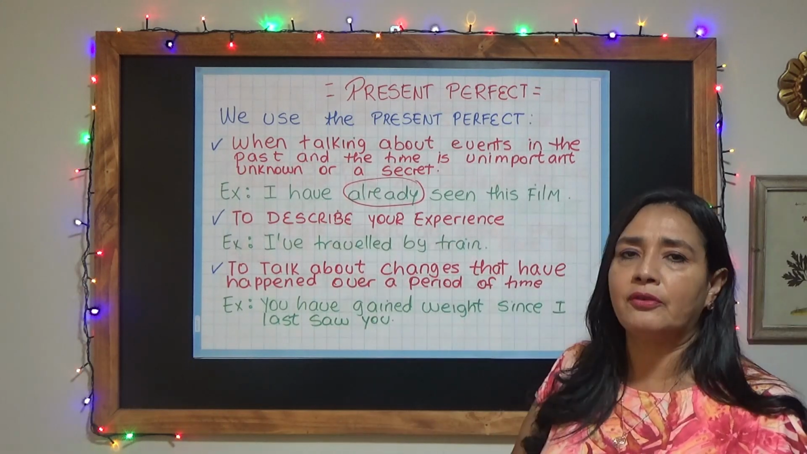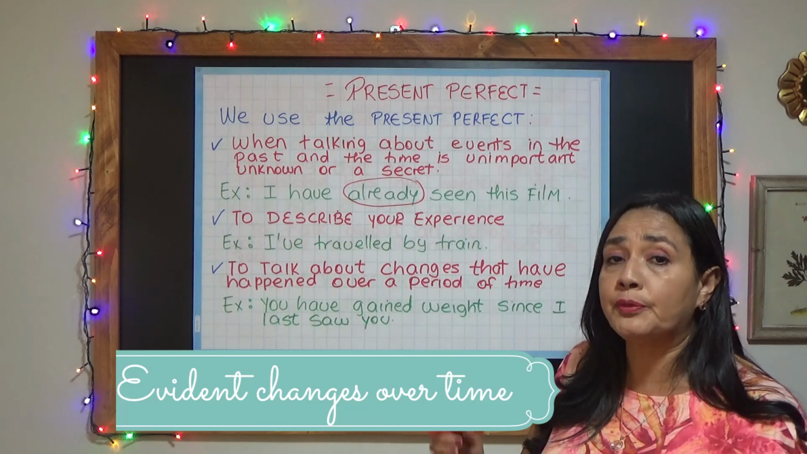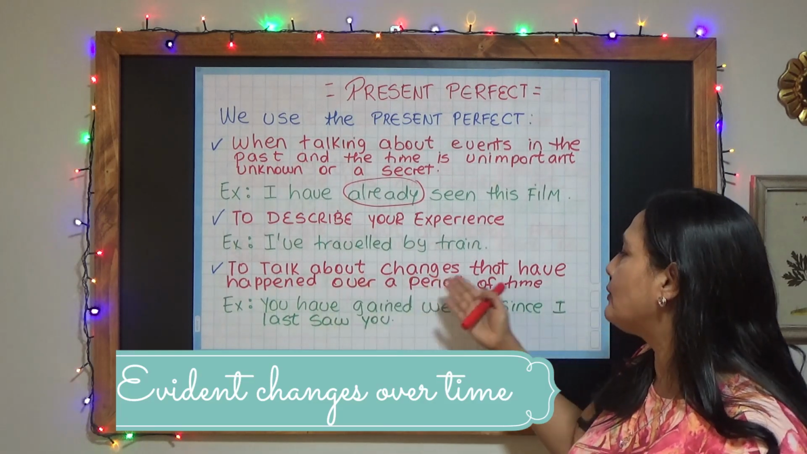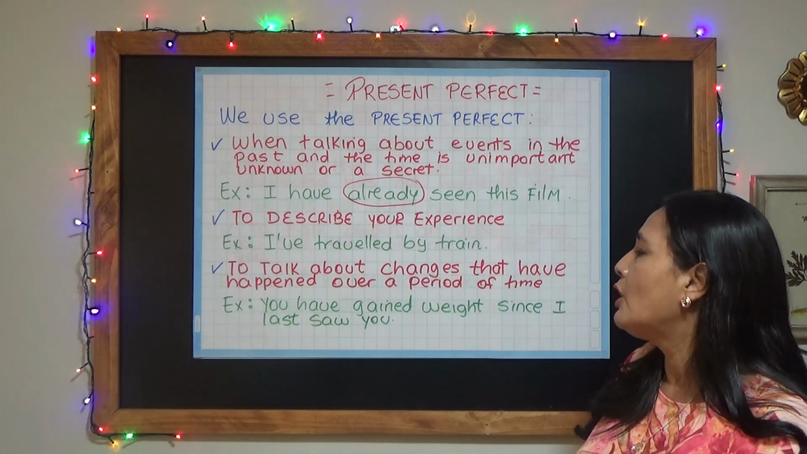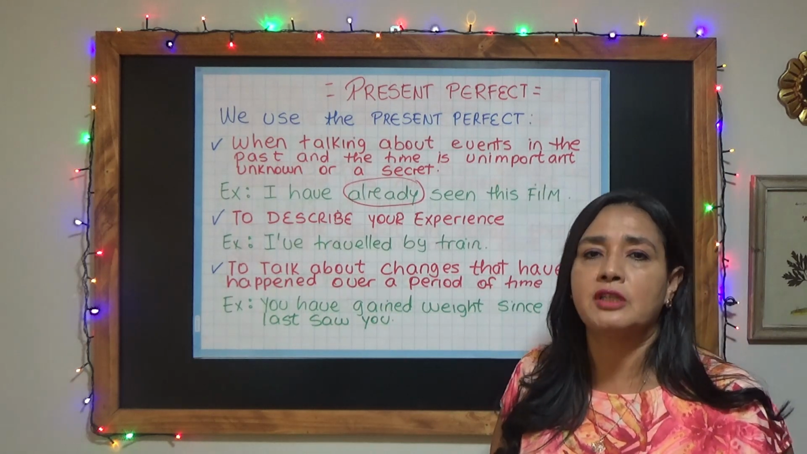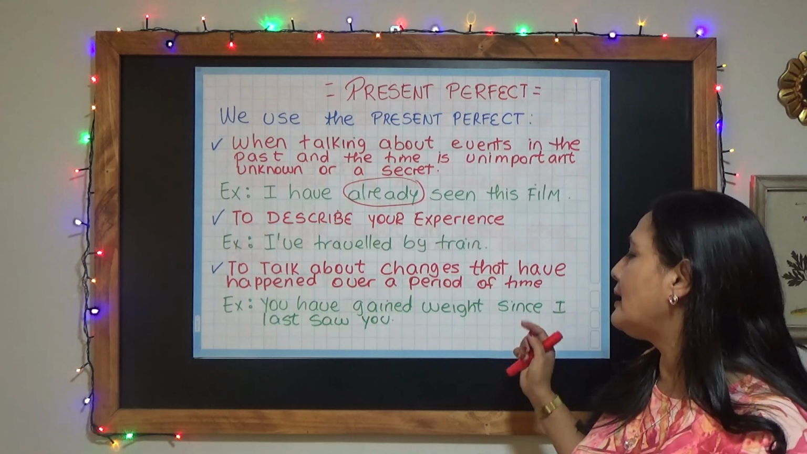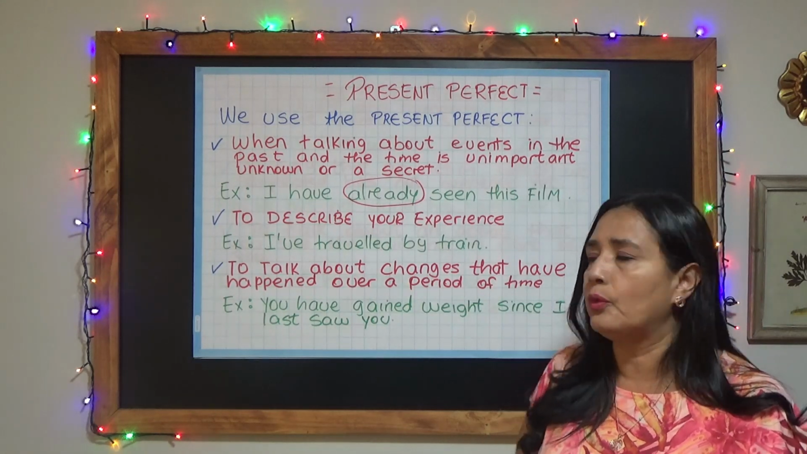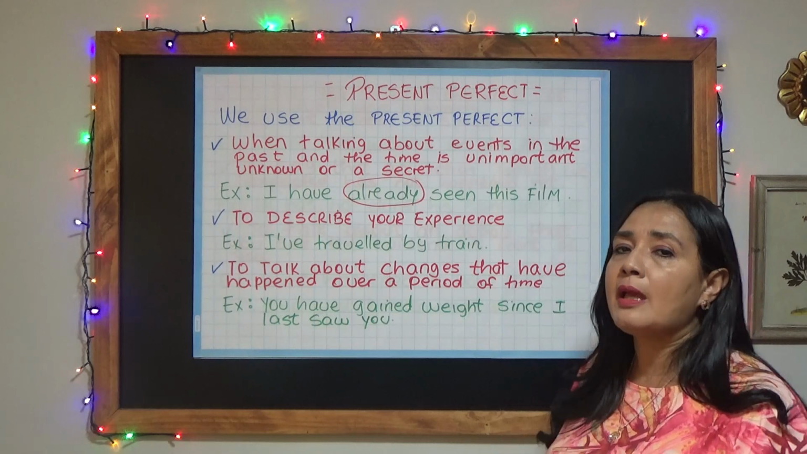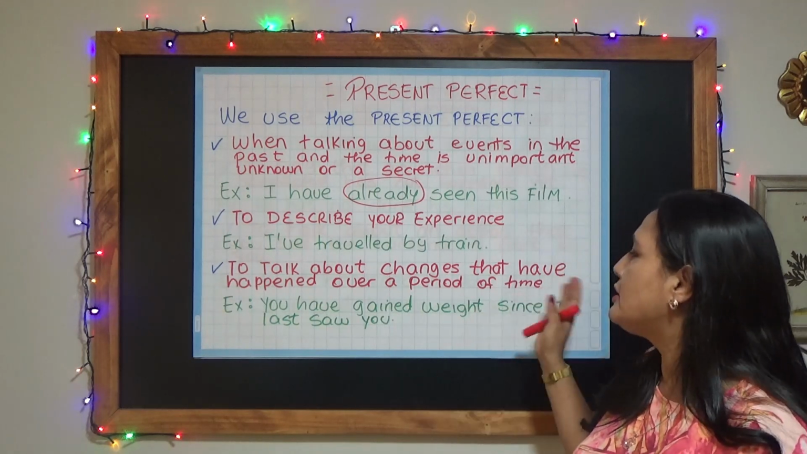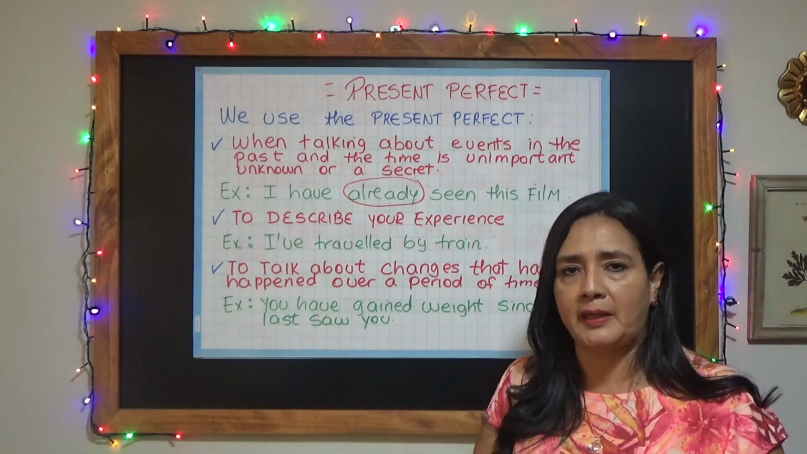Have a look at number 3. We use the present perfect to talk about changes that have happened over a period of time. Have a look. You have gained weight since I last saw you. So I'm talking about somebody's change, right? During a period of time.